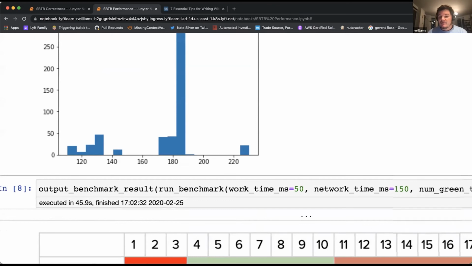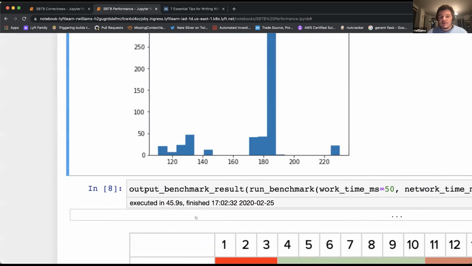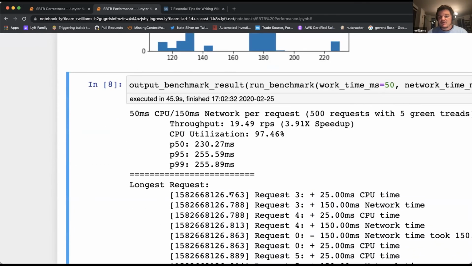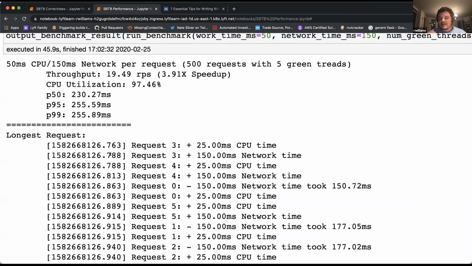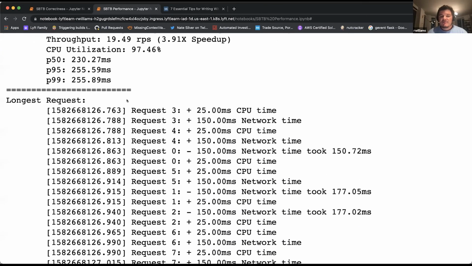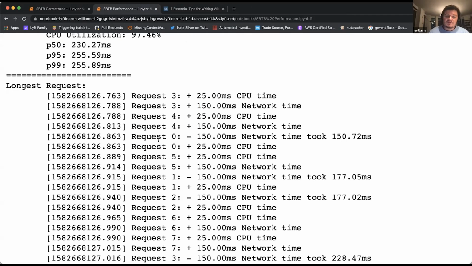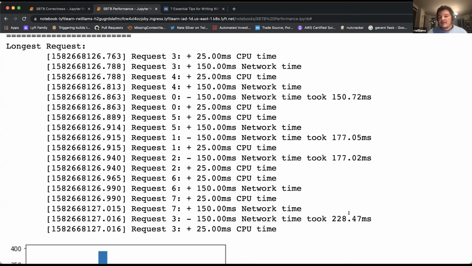Luckily, we do have some instrumentation in this benchmark as well that we can go through. We have an option here to print some details, and we're going to print the longest request. There are some different settings here, but it's roughly the same idea. So we have request 3 here as our longest running request. It starts running. It does 25 milliseconds of CPU work, and then it schedules its network work that's supposed to take 150 milliseconds. Then request 4 runs, then request 0 runs, then request 5, then 1, then 2, then 6, then 7, and then finally we're back to 3. And this is the really interesting part here. That 150 millisecond network request that spent 150 milliseconds on the wire actually took 225 milliseconds.